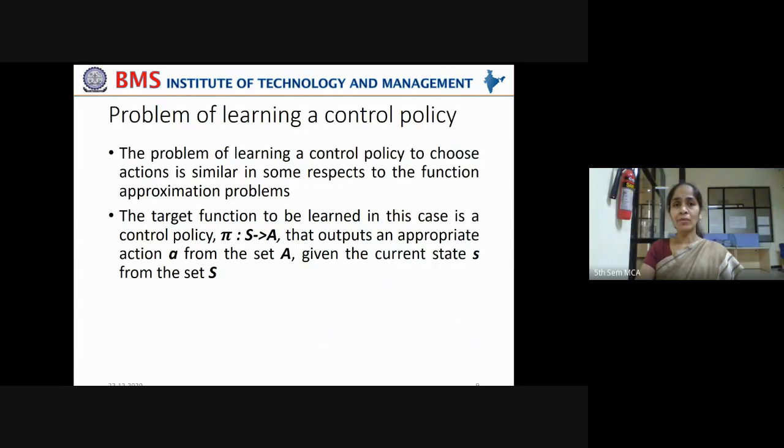Now, what is the problem of learning a control policy? The problem of learning a control policy to choose actions is similar in some respects to the function approximation problem. You know what function approximation is, right? You're given training examples and a function is made to learn from all those training examples, and it will approximate to some linear equation which corresponds with the behavior of those training examples, right?